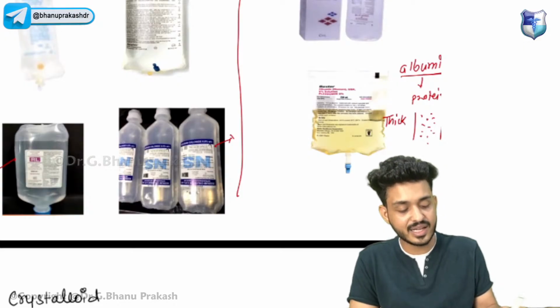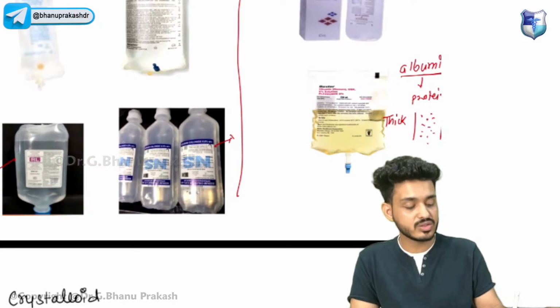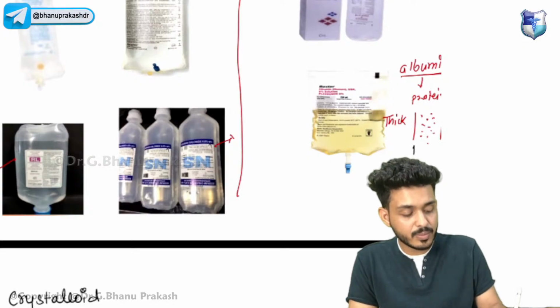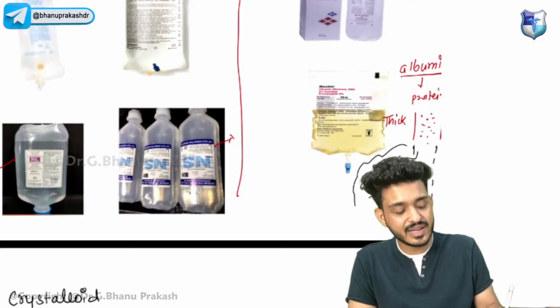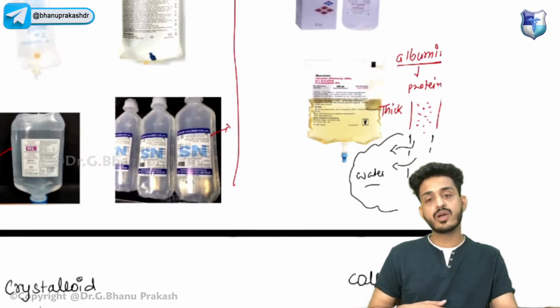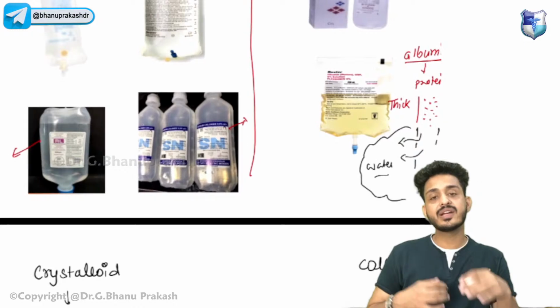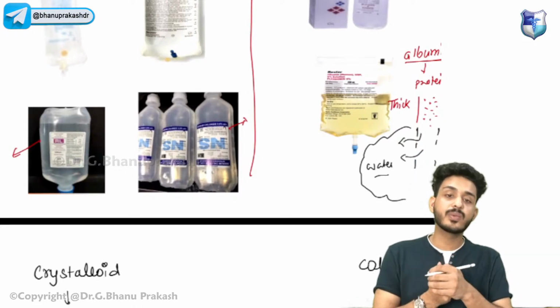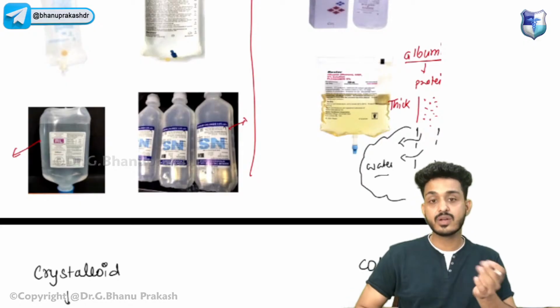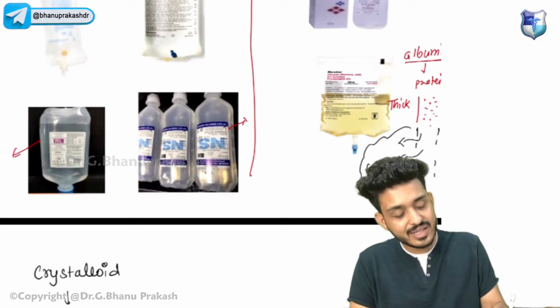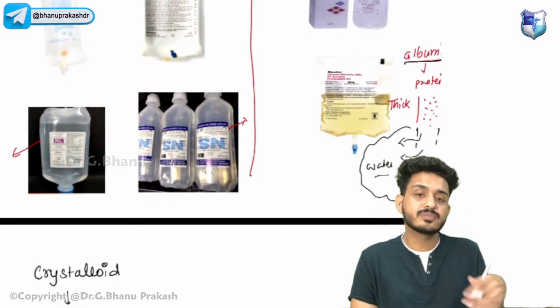Just remember like that. What will happen if there is loss of albumin? Your blood will be thin, and the water will come out and get accumulated in the body. Wherever it gets accumulated, we call it differently. For example, the water in the abdominal cavity we call ascites. So whenever there is albumin loss, that means proteinuria.